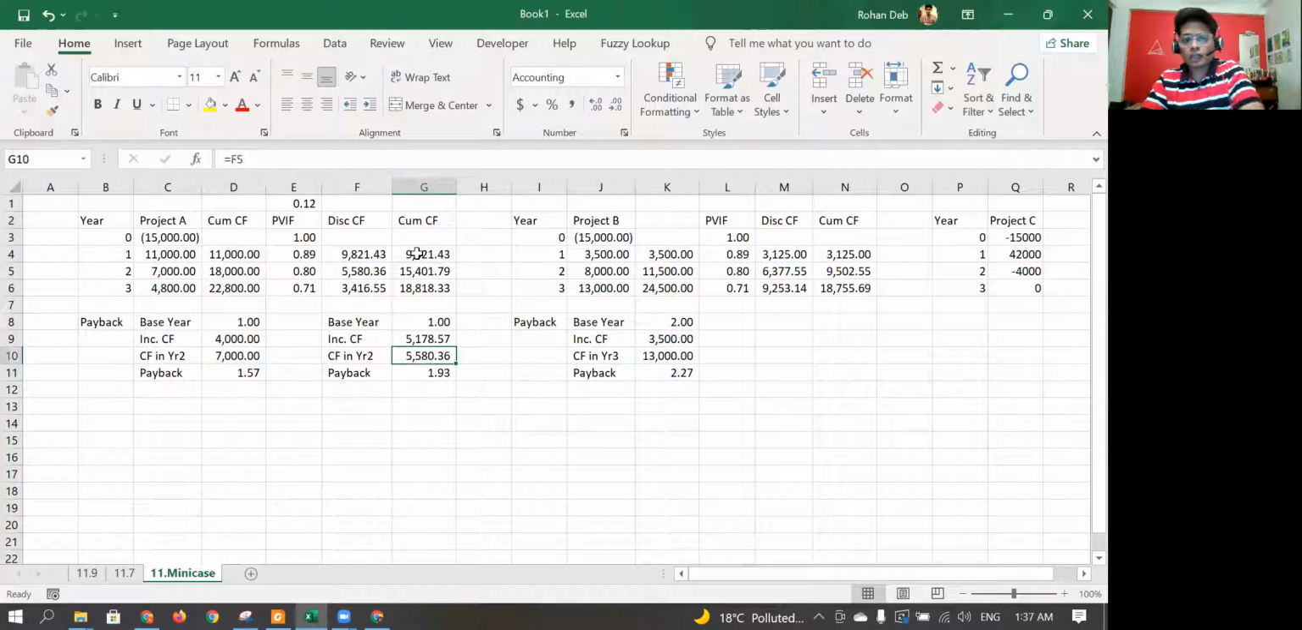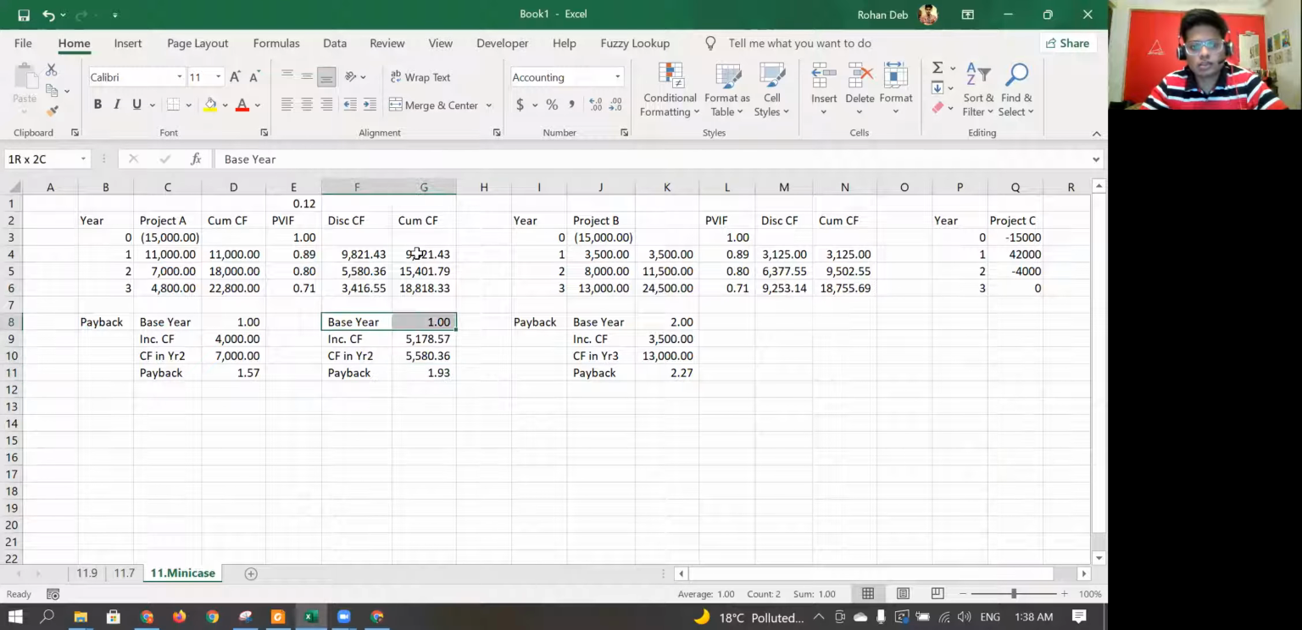Another thing, when calculating the discounted cash flow, don't use the PVIF into the cumulative cash flow, because that will give you an incorrect result. Try and use this separately. So equal to 11,000 into this, so C4 into E4, and then calculate the cumulative cash flow. If you do the 11,000 into this and 18,000 into this, you're not getting the correct result. So don't do it that way.